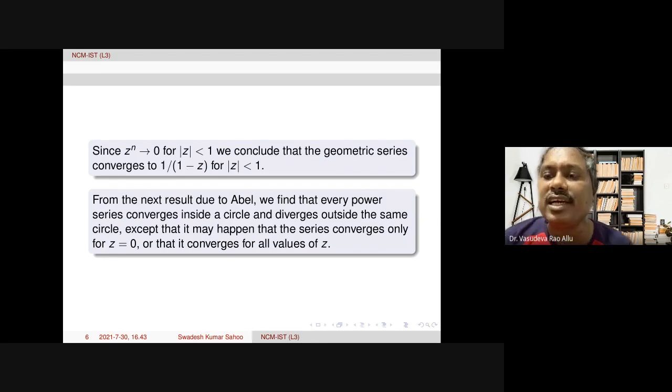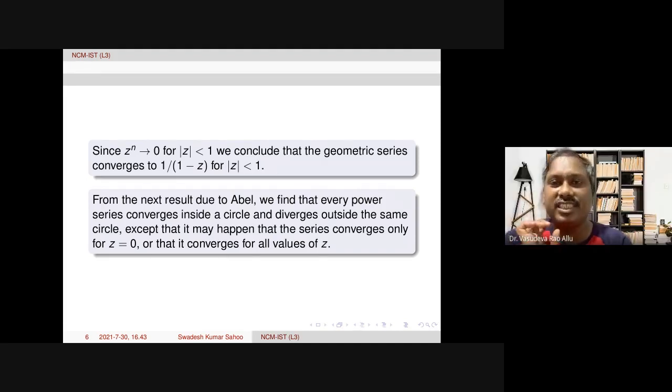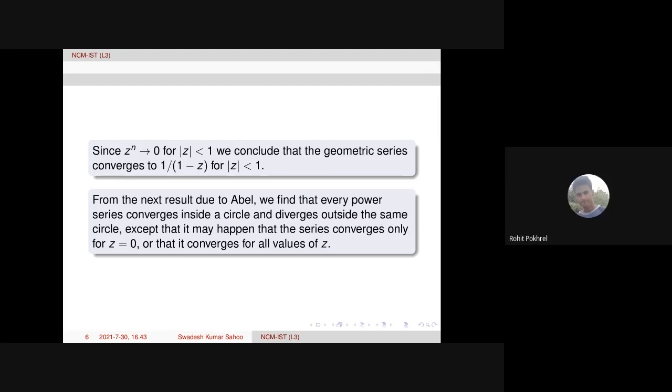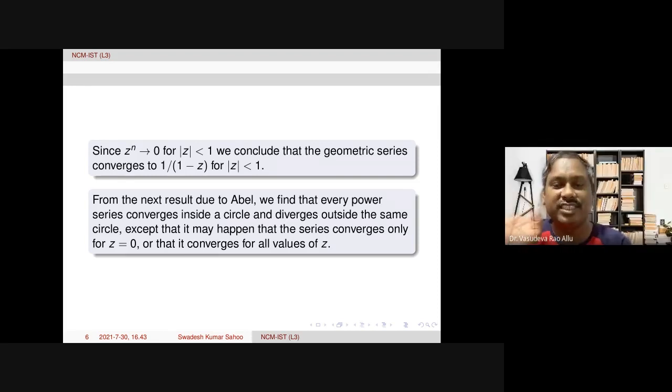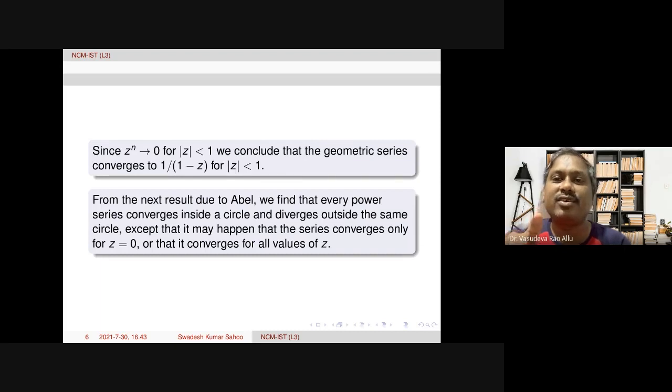I think Rohit, when you are saying summation z power n by n, at minus 1 it converges. Am I right? Yes, sir. Therefore, in mod z less than 1 it converges. At 1 it diverges. Therefore, in mod z greater than 1 it diverges. Therefore, what is the maximum radius you can get? 1. That is the radius of convergence.